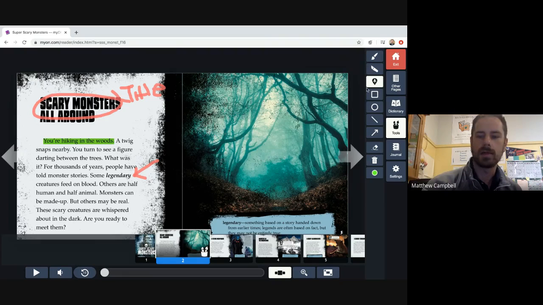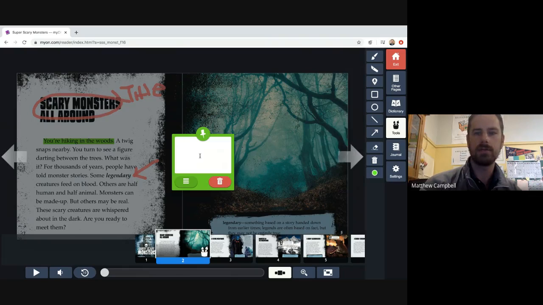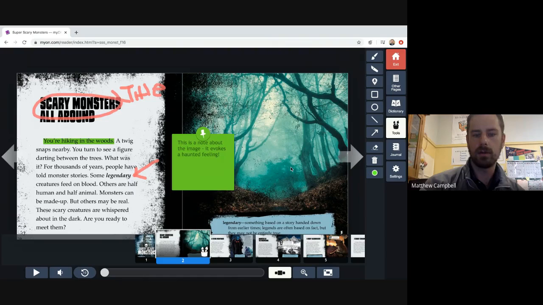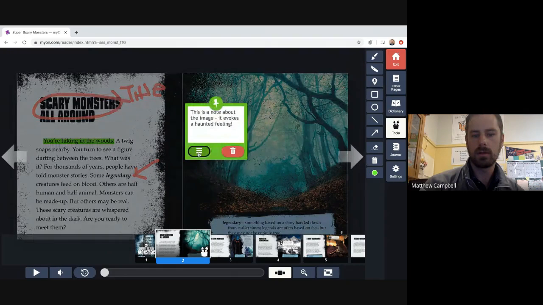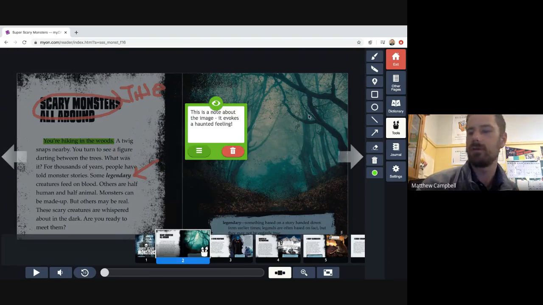You can also add a sticky note anywhere you like. Sticky note there. Again, same color as I have the annotations highlighted. This is a note about the image. It evokes a haunted feeling. Ooh. Okay. I'll put that sticky note over here. And I want to put an eyeball on it, because it's what it looks like to me.